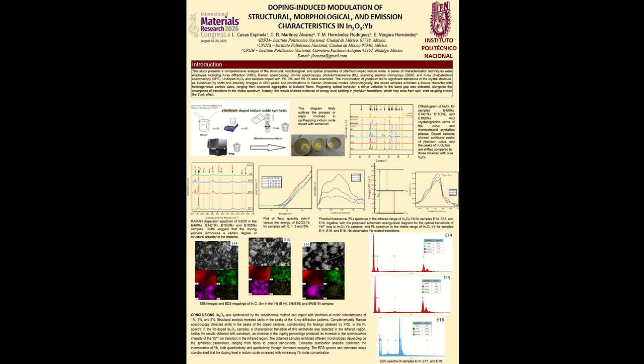The Raman spectrum shows several characteristic peaks of In2O3 associated with different vibrational modes. Taking the peaks of sample E4 as a reference, these peaks allow us to determine the presence of shifts or the appearance of new peaks because of doping. The doped samples exhibit noticeable shifts in the peak positions. These shifts can be attributed to the incorporation of ytterbium atoms into the crystal structure of indium oxide. These differences may be related to modifications in the symmetry or degree of ordering of the material caused by doping.